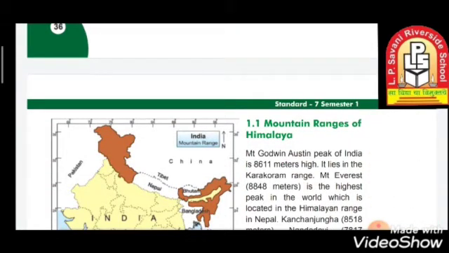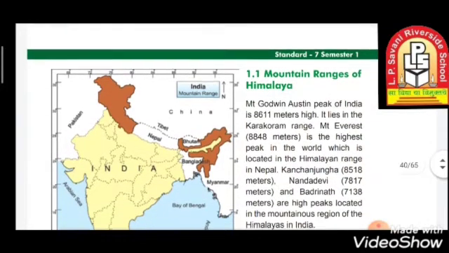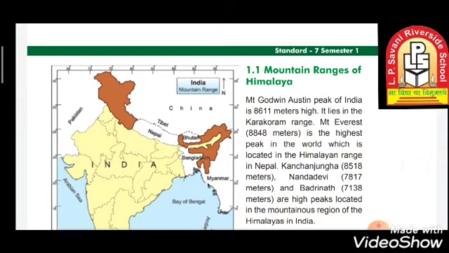Mountain ranges of Himalayas. We'll see about the different mountain ranges of Himalaya. Mount Godwin Austen Peak of India is 8,611 meters high. It lies in the Karakoram range. Mount Everest, which is 8,848 meters, is the highest peak of the world, which is located in the Himalayan range in Nepal.